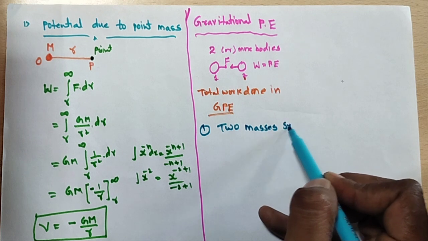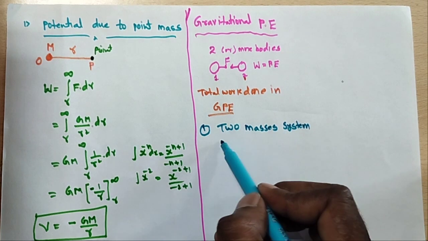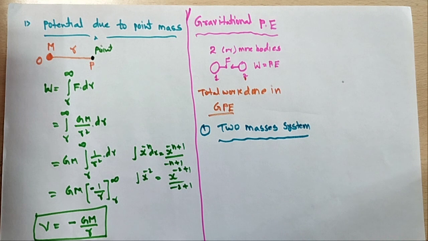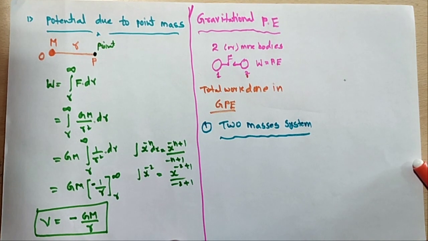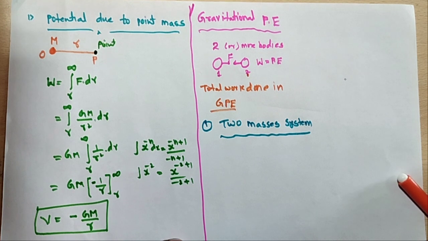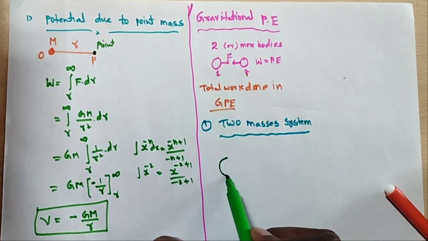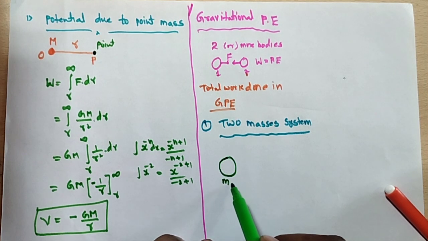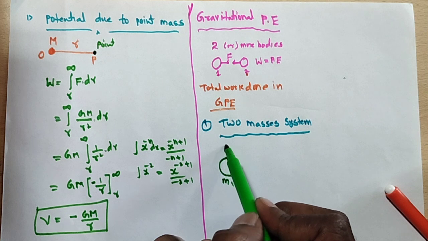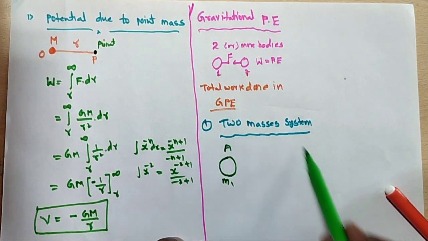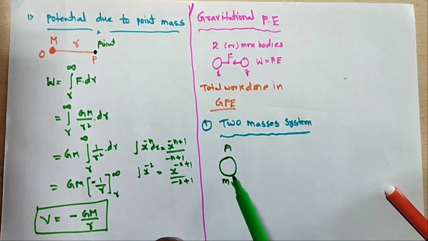In the two masses system, how do we calculate the gravitational potential energy? Here this is a complete, empty space. First I am taking a mass m1 placed at the position A. How much force is acting?